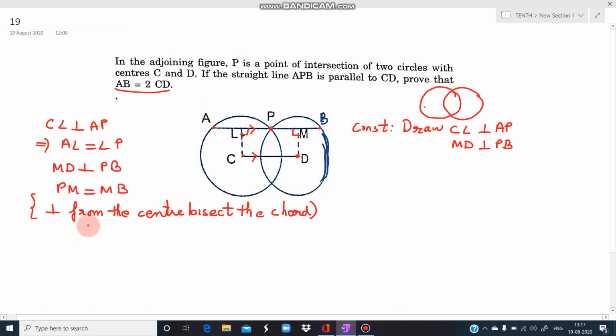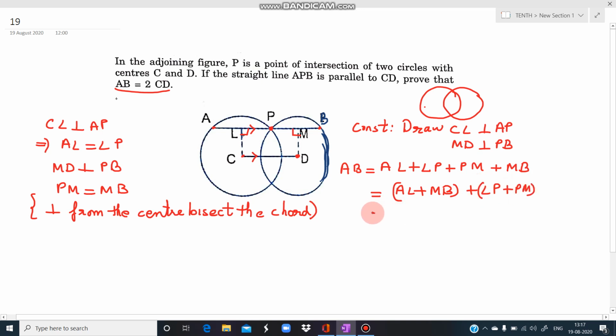Now we have to show that AB is 2 times CD. So how are we going to show it? Let us start from here. What is AB actually? AB is equal to AL plus LP plus PM plus MB. So here we will make one change. We combine MB with AL, and we write LP plus PM together.